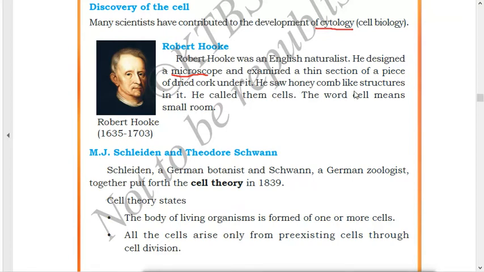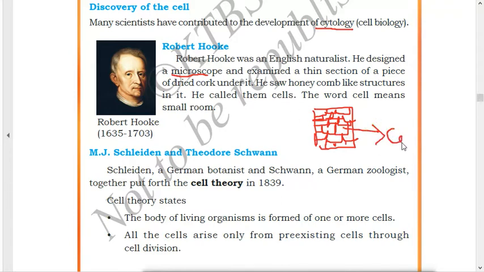He saw a honeycomb-like structure in it. Which type of structure did he see in that cork? Like this, he saw these structures inside the cork. Like a honeycomb, the structures are seen inside the cork. When he saw the dried piece of cork under the microscope, he saw a honeycomb-like structure. He named these structures as cells.